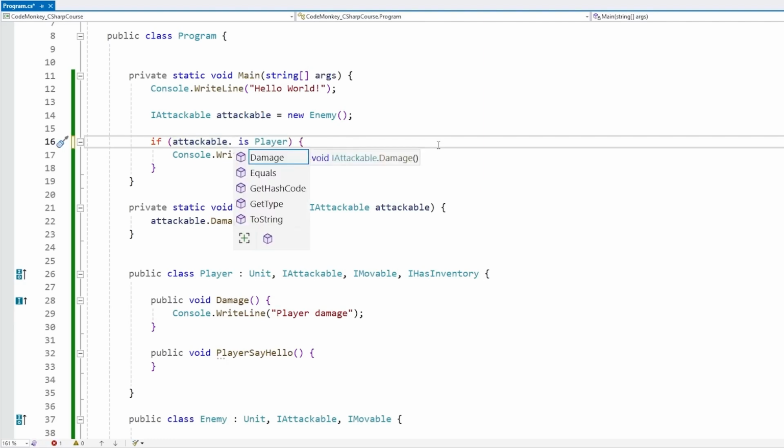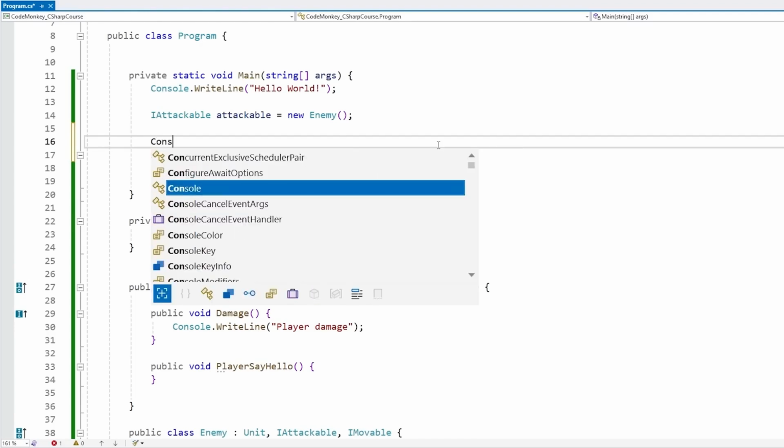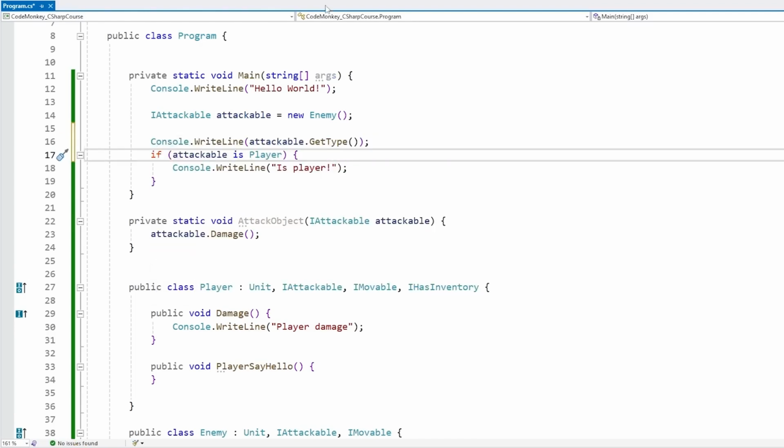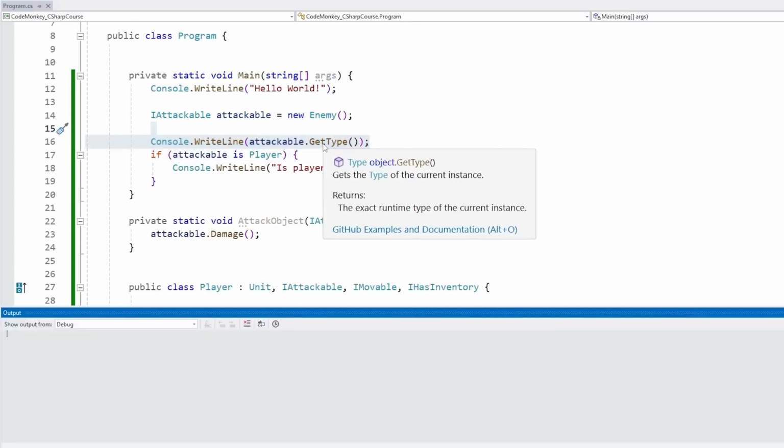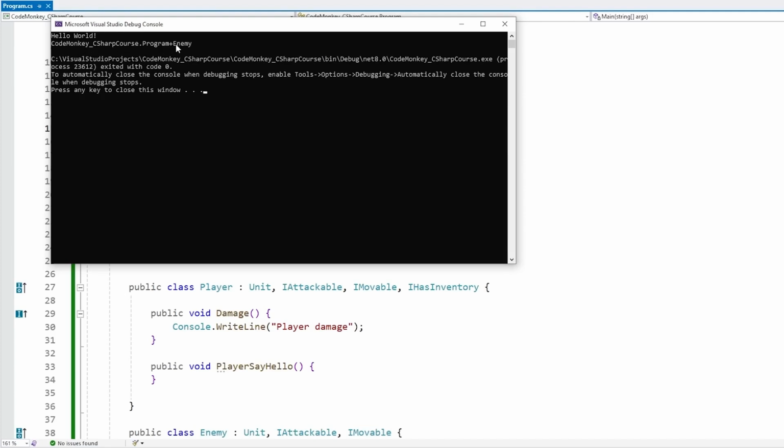Alternatively, on pretty much every other object, we have a bunch of functions that are available to every single object. Like we already saw the toString, this one exists on every object. But the other one that is also super useful is the getType. This one returns the specific type of that object. So for example, let's do a WriteLine on this one to see what it says. Okay, so let's print this and see what this one says. And it says the type, so this one is of type enemy.